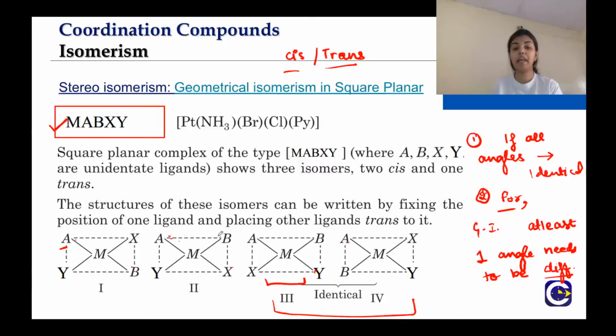Now here A and B are 90 degrees, Y and X are 90 degrees. But if you see here A and Y are 90 degrees and here A and Y are 180 degrees. That means they are geometrical isomers because one angle has changed.